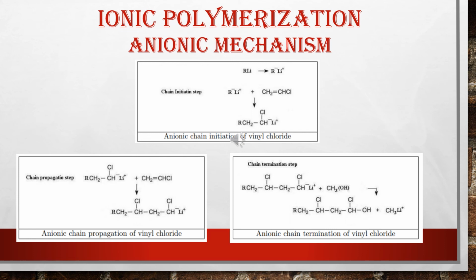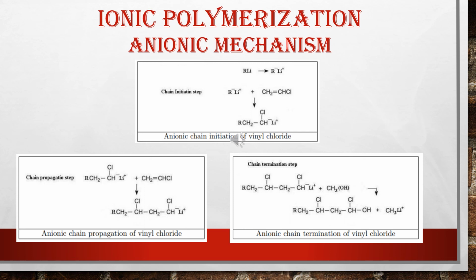Now the monomeric unit is initiated for the reaction and new monomers can be attached to it. In the chain propagation step, a new monomer is attached to this carbanion center and the chain growth takes place. Also, the carbanion center is transferred to the new monomeric unit.